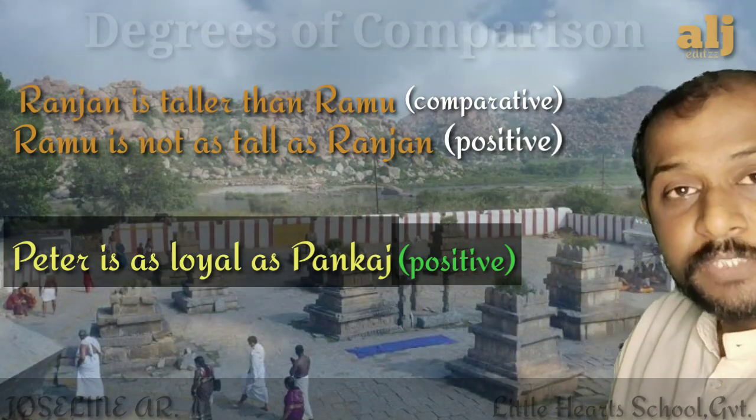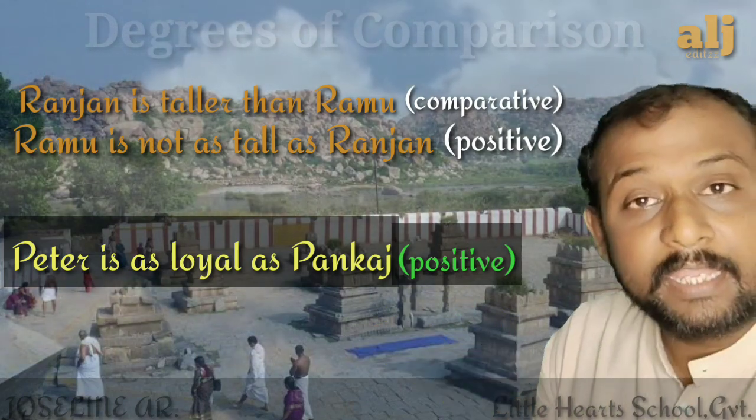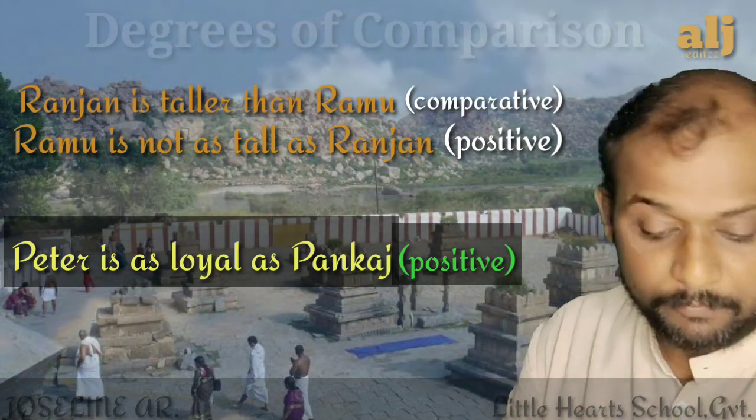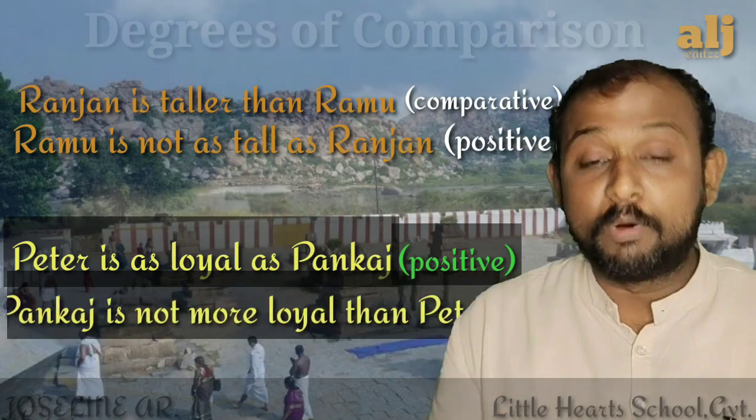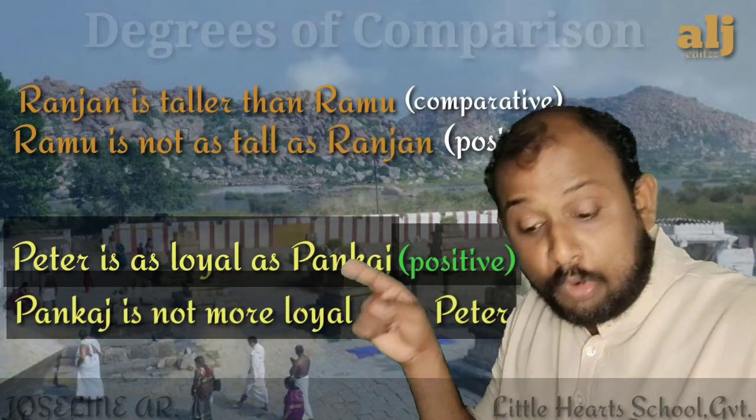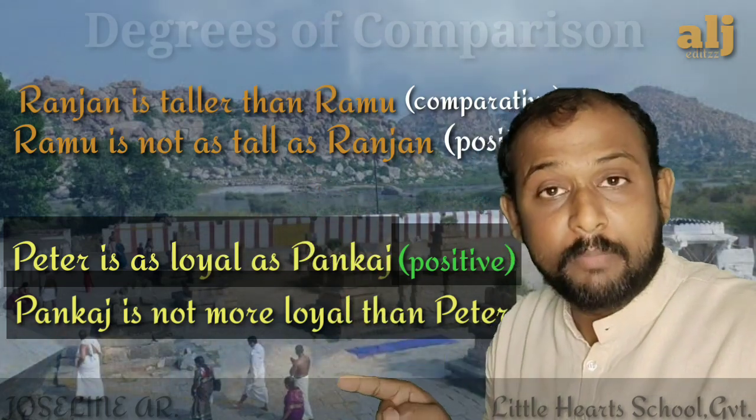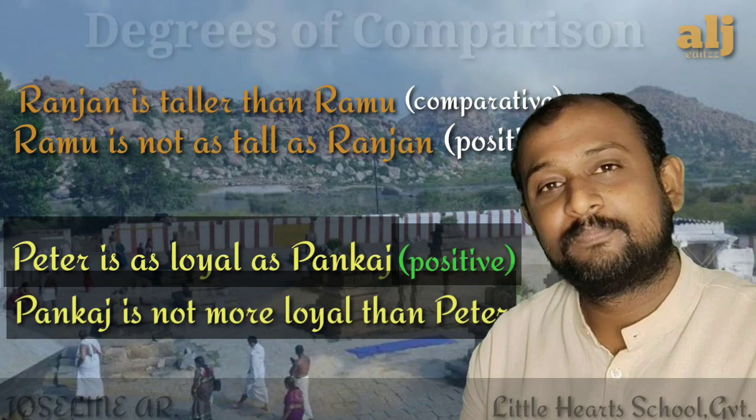So in such cases we have to write comparative degree in a negative statement. See how: Pankaj is not more loyal than Peter. Say comparative degree, we have used more loyal: loyal, more loyal, most loyal. So we have used the more loyal comparative form, and you see the statement is negative.